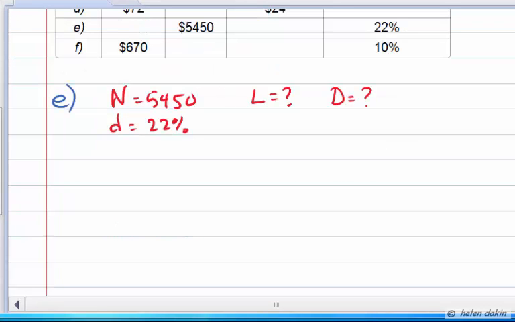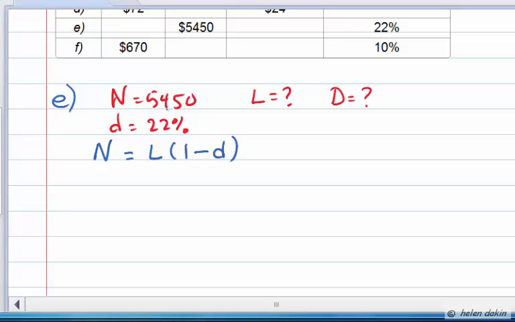First of all, let's make use of the fact that the net price is a percentage of the list price. So let's write down that relationship. Net price is equal to list price times 1 minus the trade discount rate.